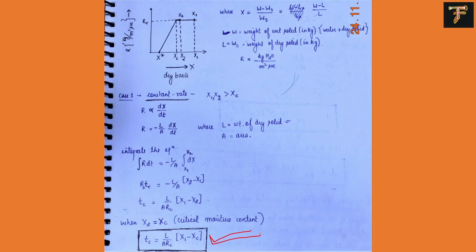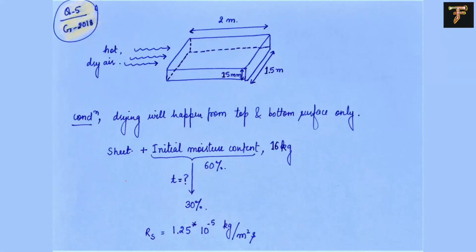If you want to go into more detail, you can pause the video and go through this complete derivation. I am moving forward with the question now. So this is the system that they have provided to us. They mentioned that there is a sheet with 2 meters on this side and 1.5 meters on the width side, with a height of 15 mm. And they mentioned that there will be no drying on these sides.